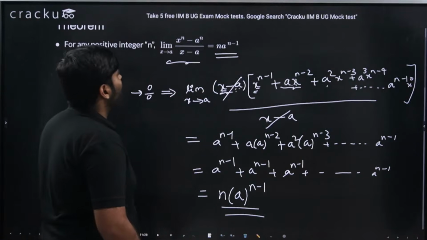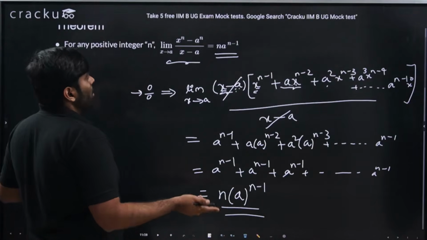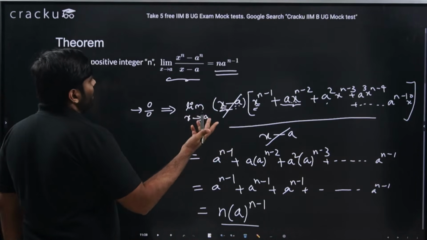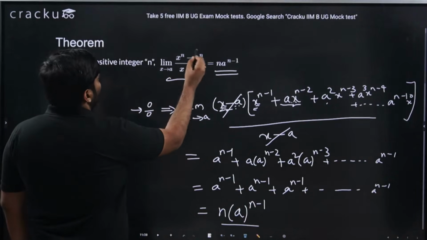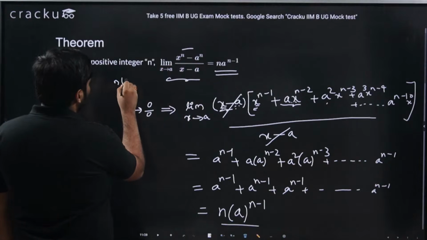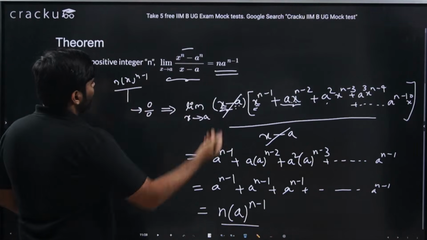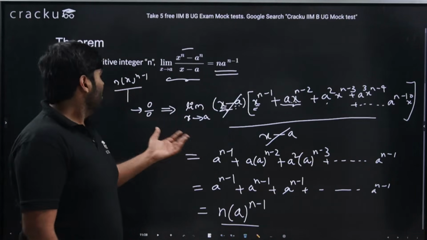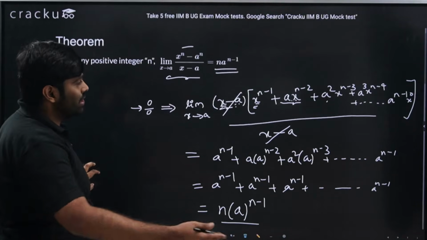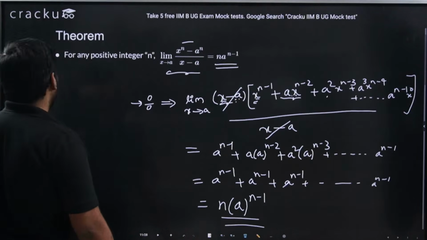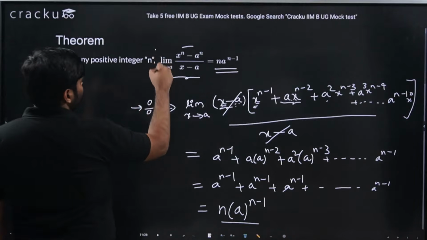Limit x tends to a of x power n minus a power n divided by x minus a is n into a power n minus 1. Now, if people are already aware of the differentiation part, which I did not discuss, you could simply say, sir, differentiate this particular thing, then I would get n into x power n minus 1. I would differentiate the denominator, I'll get 1. So that is n into x power n minus 1. That is also fairly true. But why it is differentiable and how to find that will be taken in further sessions as we keep proceeding in the calculus part. Okay, so please make note of this. This comes very handy indeed.